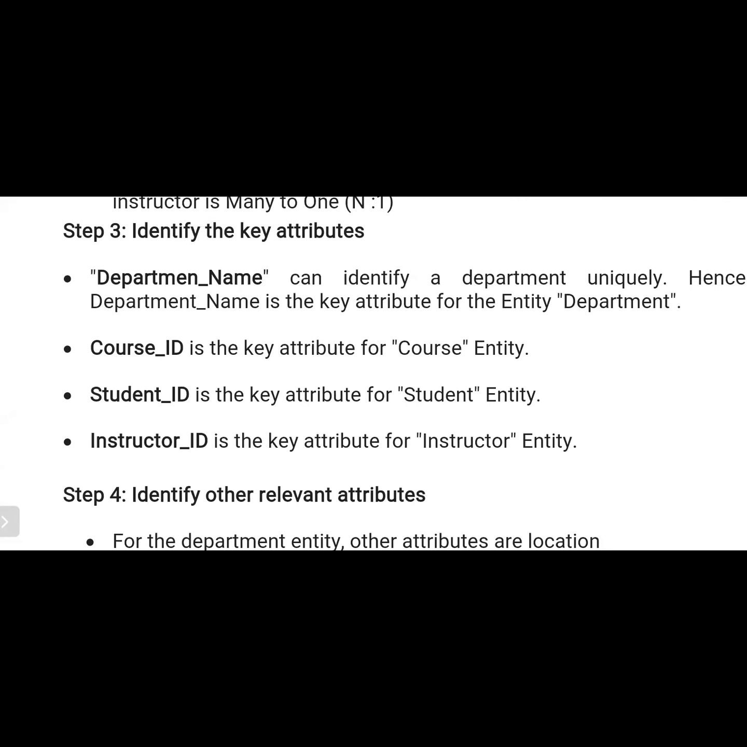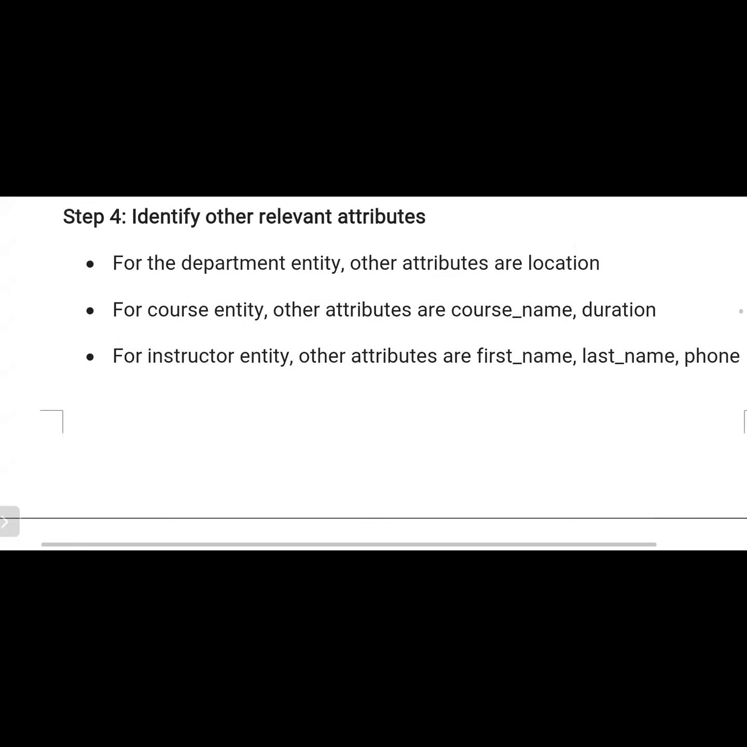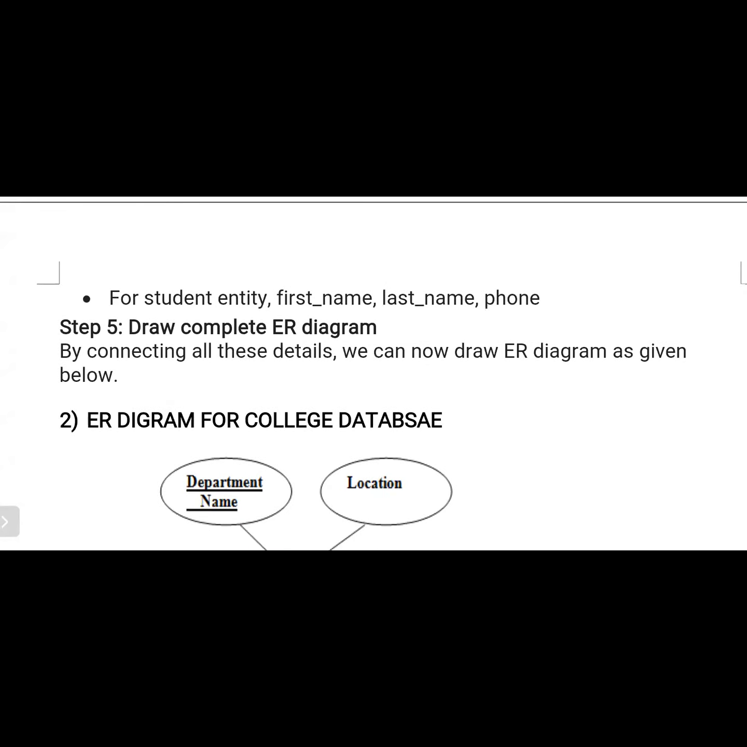Course ID is the key attribute for the course entity. Student ID is the key attribute for the student entity. Instructor ID is the key attribute for the instructor entity. Next, identify the other relevant attributes. For the department entity, the other attribute is location. For the course entity, the other attributes are course name and duration. For the instructor entity, the other attributes are first name, last name and phone number. For the student entity, first name, last name, phone.